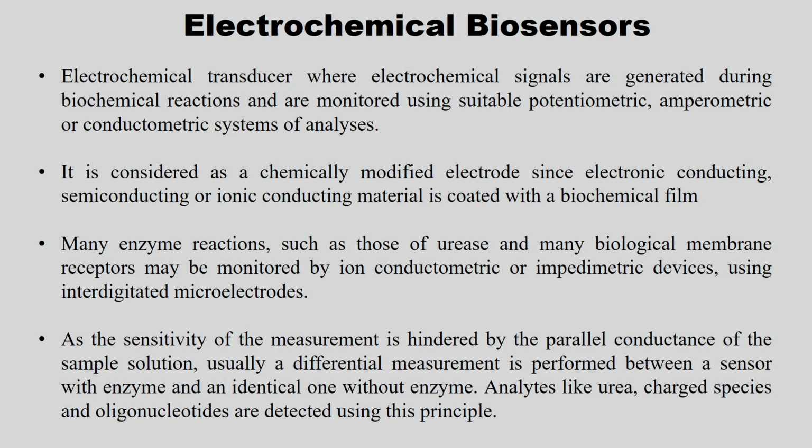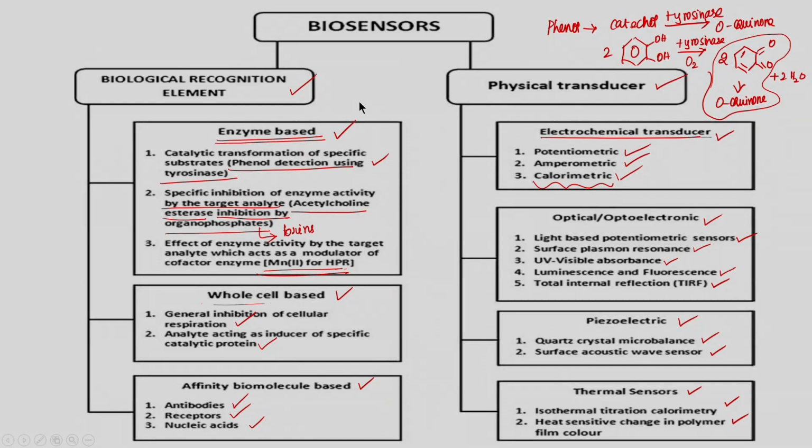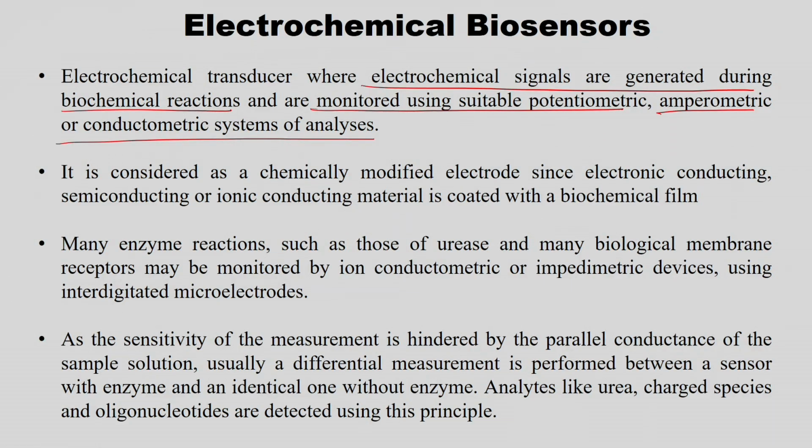So, in the electrochemical sensor, electrochemical signals are generated during biochemical reactions and monitored using suitable potentiometric, amperometric or conductometric systems of analysis. So, all come under, as we discussed here, the category of electrochemical transducer: potentiometric, amperometric as well as calorimetric.